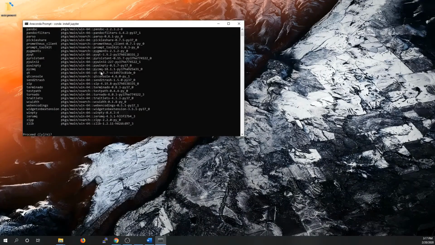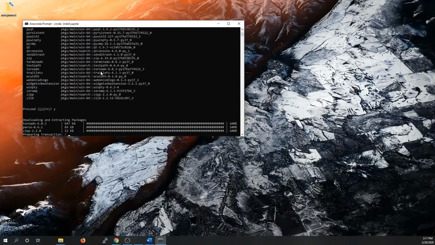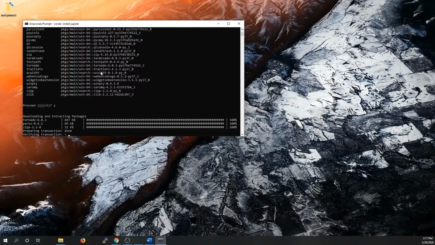We say yes because Jupyter needs many packages. Now in our environment, Jupyter is installing.